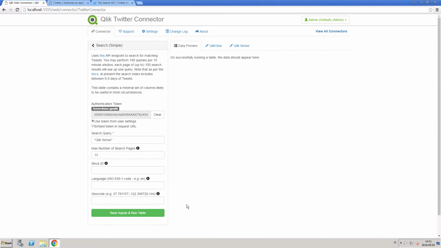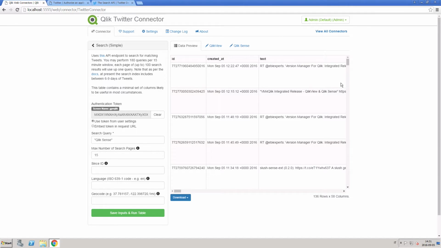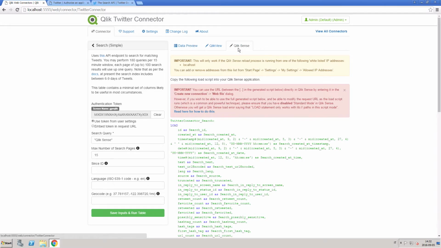The Qlik Twitter Web Connector will send a search request to Twitter for that search term. The results will be shown in the Data Preview section. Select the QlikSense tab and copy the generated code.